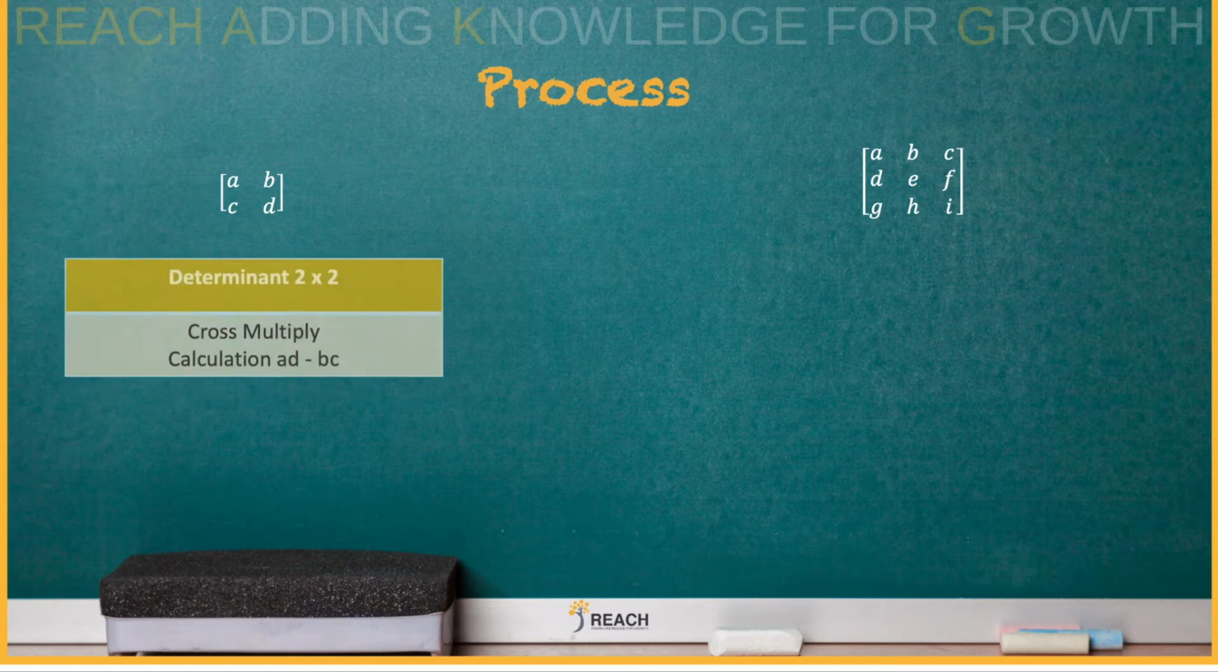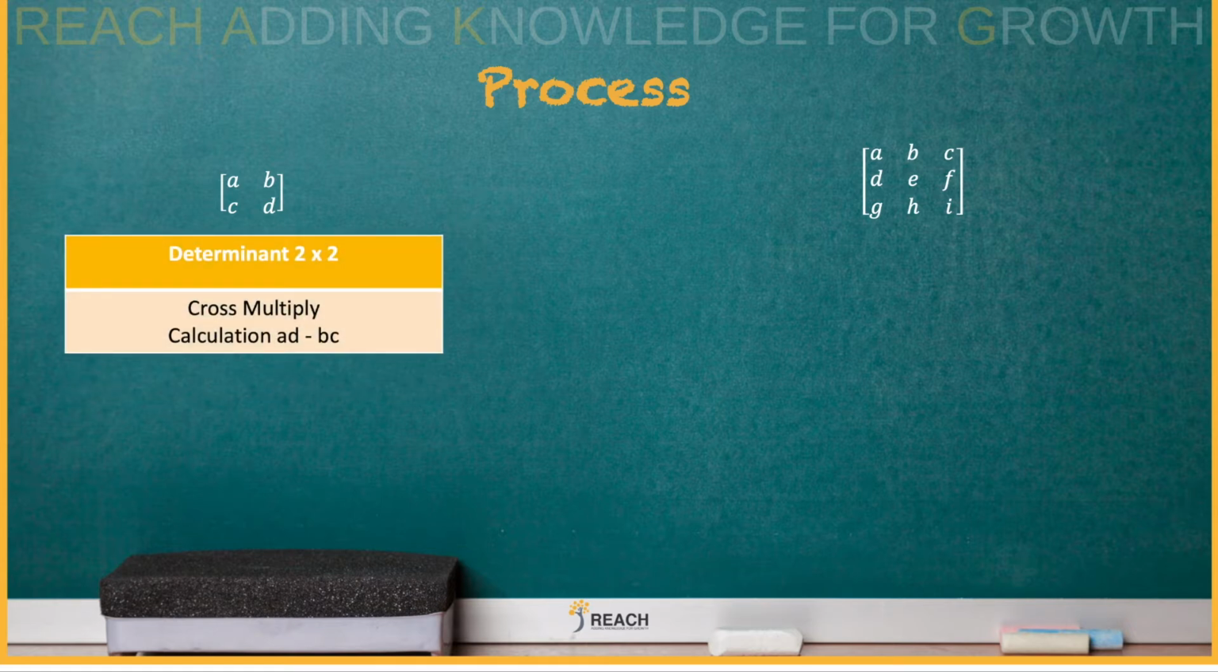All right, so for a 2 by 2, we're going to cross multiply. We're going to do the AD minus the BC. All right, AD first and then the BC.